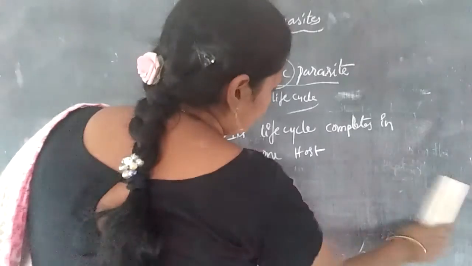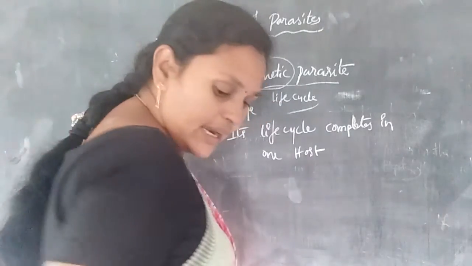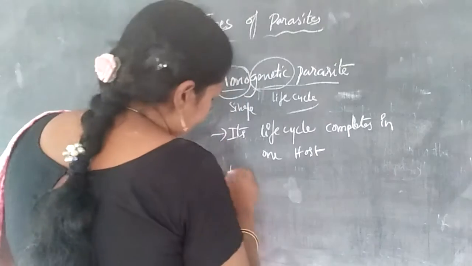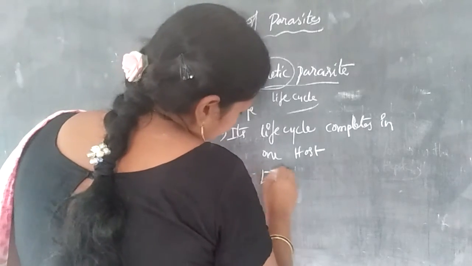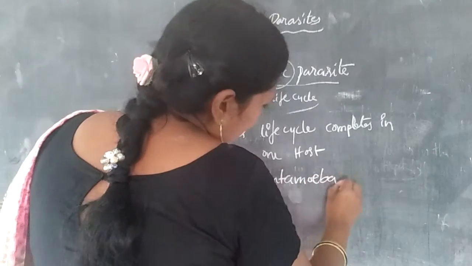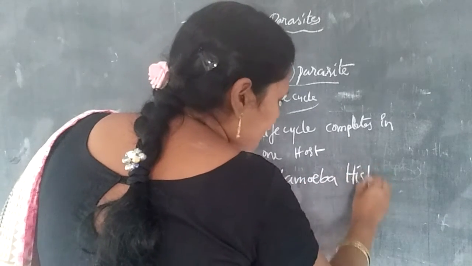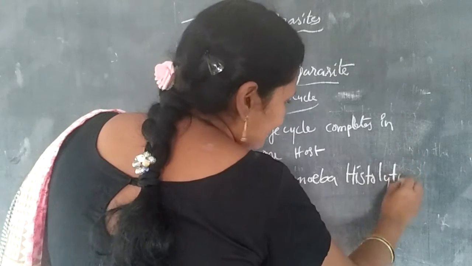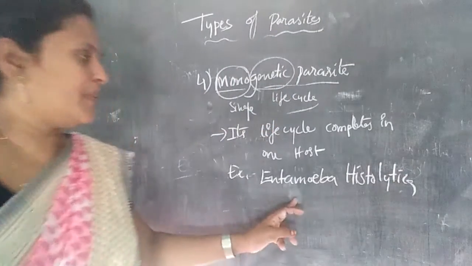Its best example is Entamoeba histolytica.